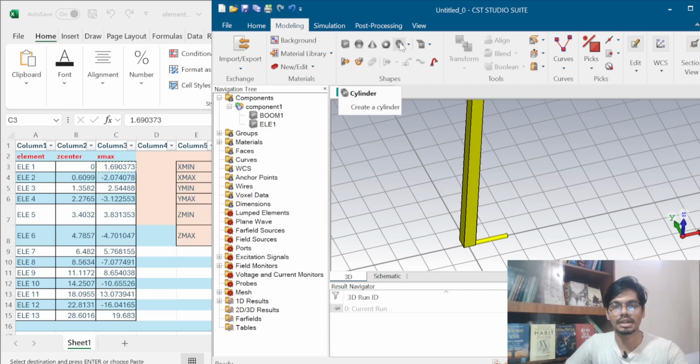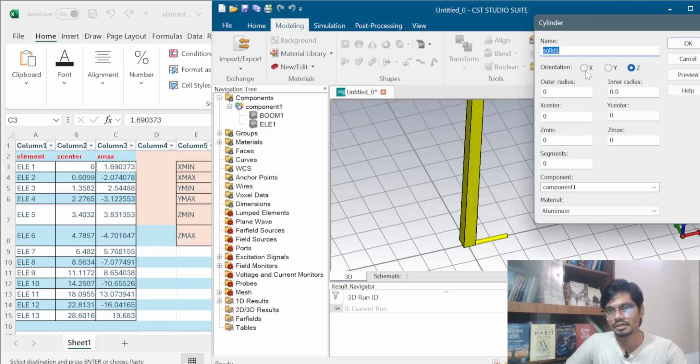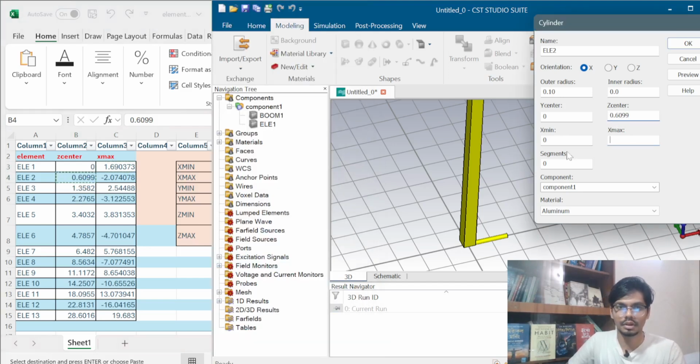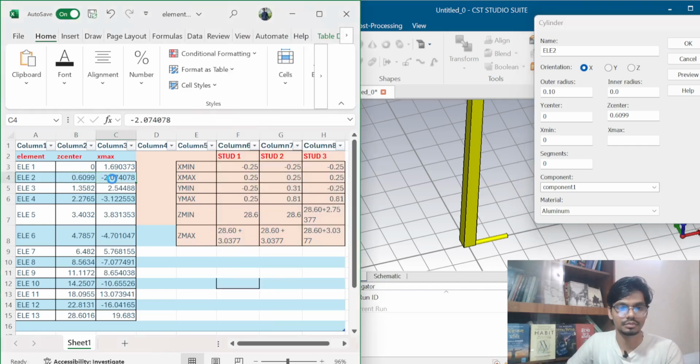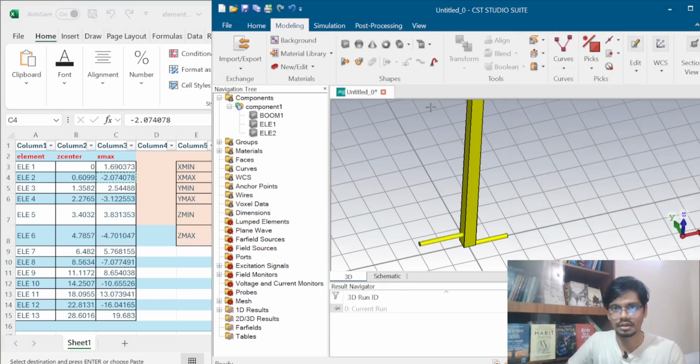Then I have to take element 2, so I have to go to the cylinder, then press ESC, then orientation will be X, and then give the name element 2. Outer radius will be 0.10, and Z center and X max will vary. So Z center for element 2 is 0.6 something, and the X max will be minus 2 point something, then click OK.